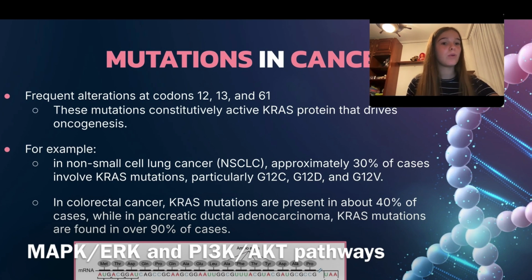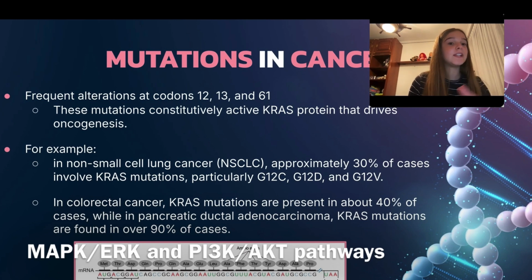In non-small cell lung cancer, also known as NSCLC, about 30% of cases involve KRAS mutations, with G12C, G12D, and G12V being the most prevalent. In colorectal cancers, KRAS mutations are present in approximately 40% of cases, and in pancreatic cancers the rate exceeds 90%.